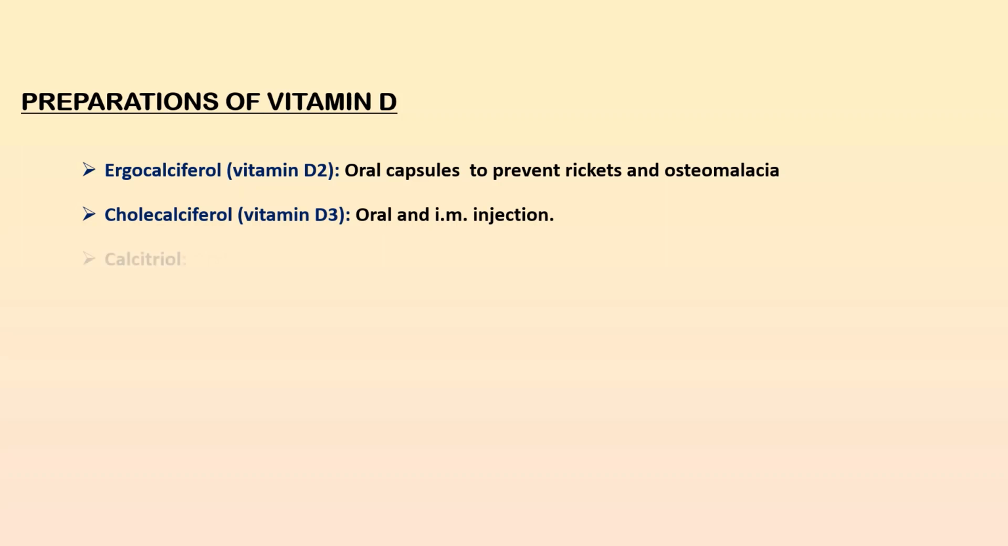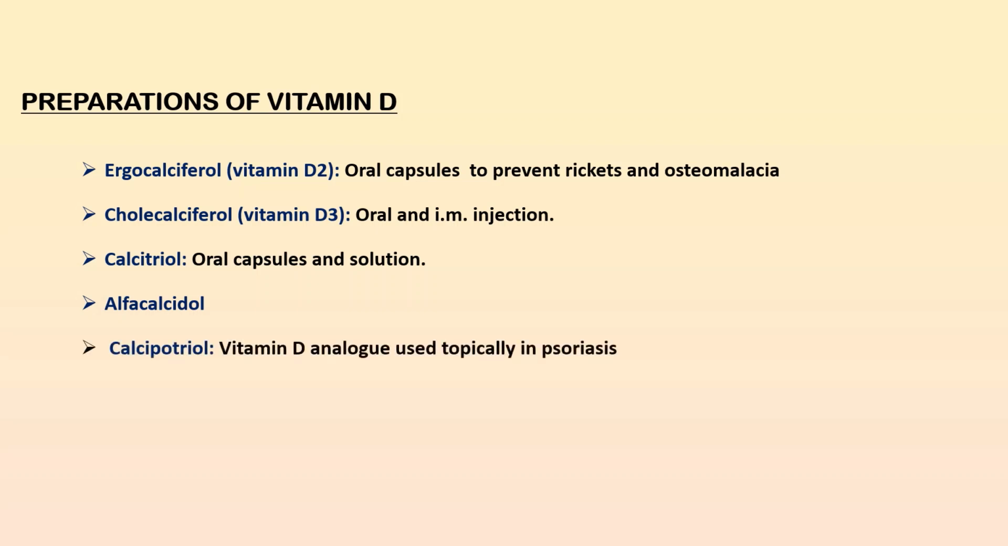And the third type is calcitriol, which is an oral capsule, and solutions are also available. And the other types are alfacalcidol and calcipotriol. This alfacalcidol is a prodrug, orally effective, and is rapidly biotransformed into calcitriol in the liver. And calcipotriol is a vitamin D analog used topically in psoriasis.